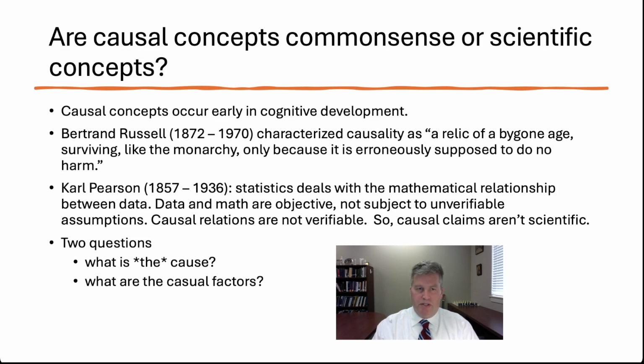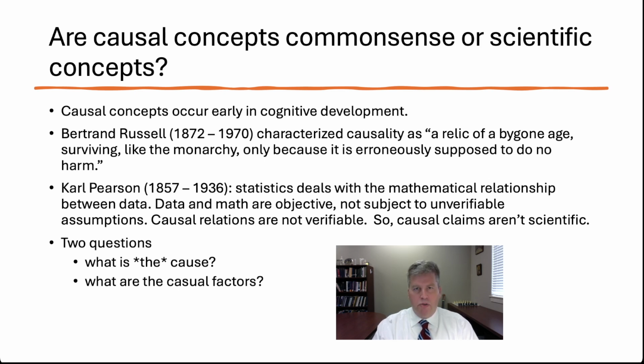Pearson, for example, thinks that statistics deals entirely with mathematical relationships between the data. The data is something that you can observe. Given a set of data, you can determine the strength of correlation between those data. Pearson thinks that data and math are objective. The data is observable, the math is a priori, and it's not subject to unverifiable assumptions, or what we might think of as trying to peel back and look under the data to determine what causes what. So Pearson and others think that causal relations, in a sense, are not verifiable, and so causal claims aren't scientific. We'll be investigating this line of argument and see whether it holds water.